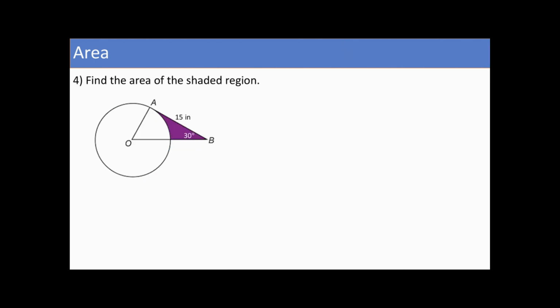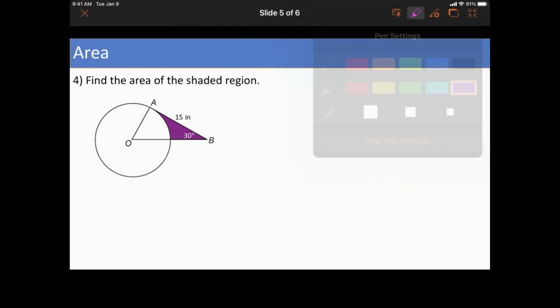All right, next problem. Find the area of the shaded region. Lots of shaded regions. All right, so what do I see? Okay, well, I know I have a triangle, but that's kind of a funky shape, right? So I have a triangle somewhere, so I'm going to highlight that just to focus on that.